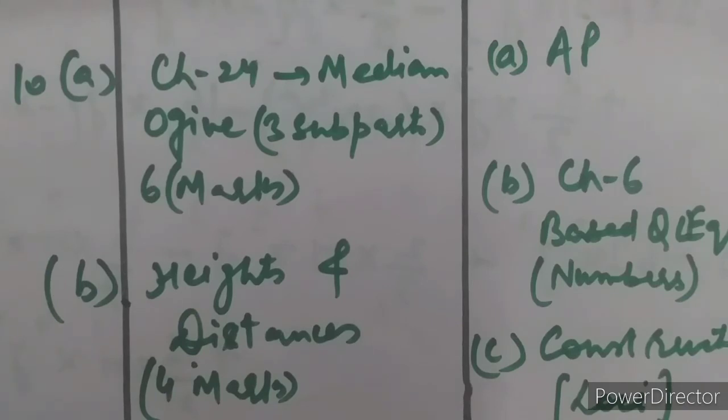A part from AP, simple question, B part from chapter number 6, that is the problems based upon the quadratic equation, and this question was based upon the numbers only, like 2 consecutive numbers are there, sum and difference, simple question only. And part C was a construction based upon a locus, which is now not in our syllabus, right?